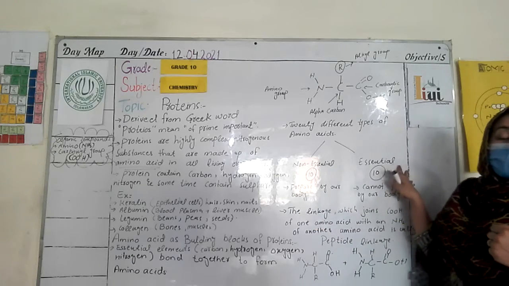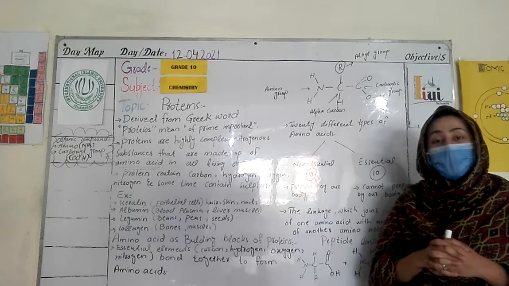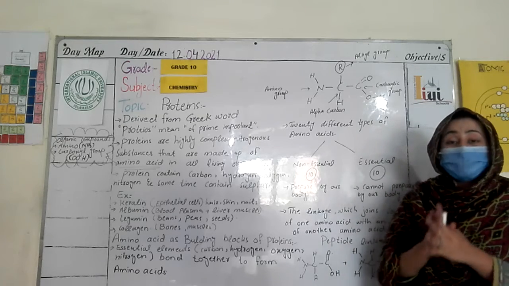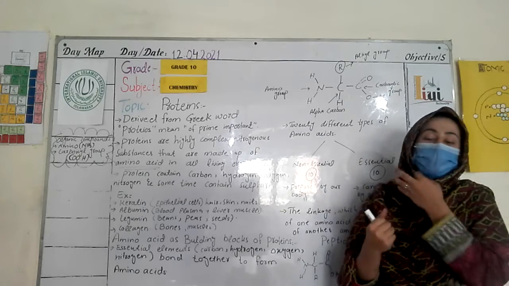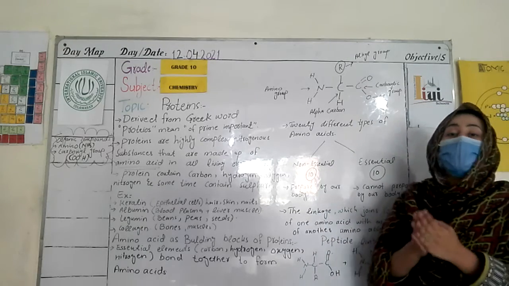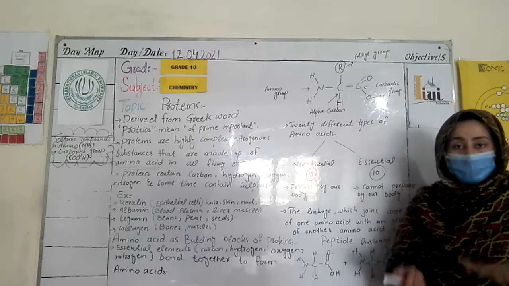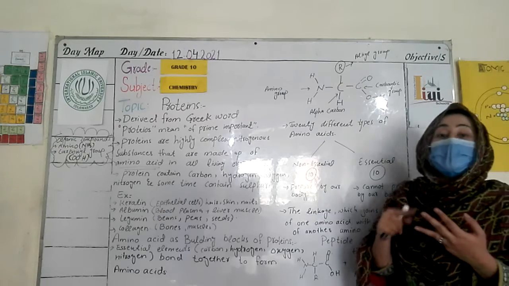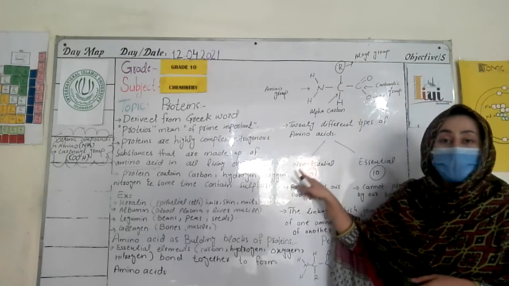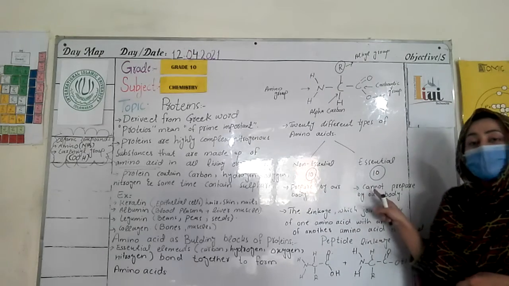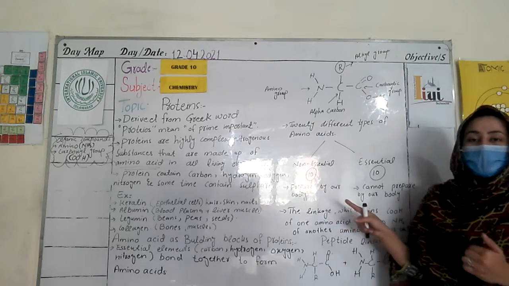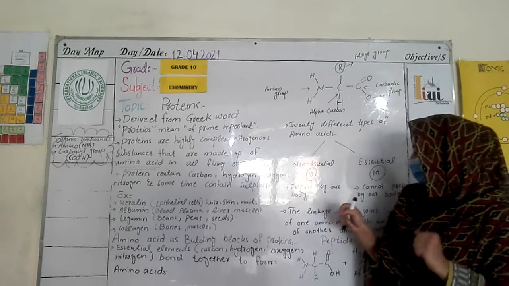And the essential amino acids are those that are not prepared by our body and that is essential to take through our diet. Ten amino acids are non-essential and ten amino acids are essential, which our body needs to take through our diet.